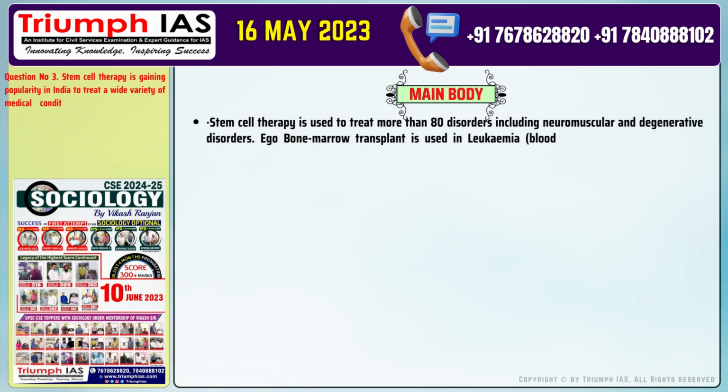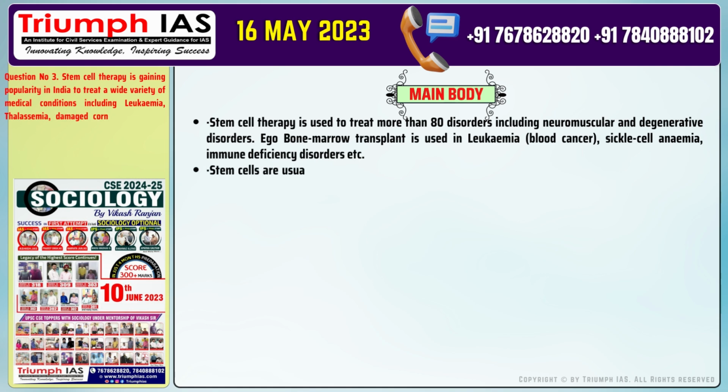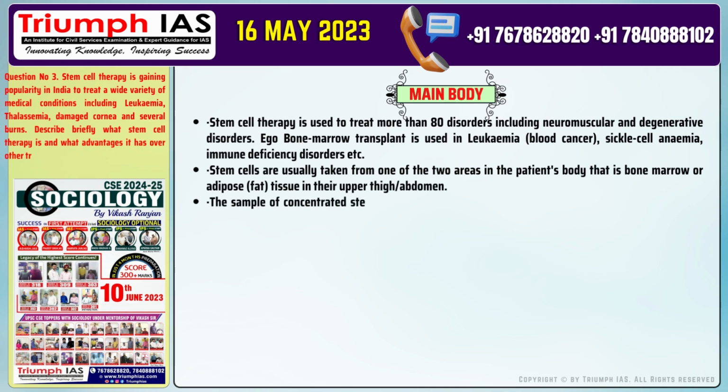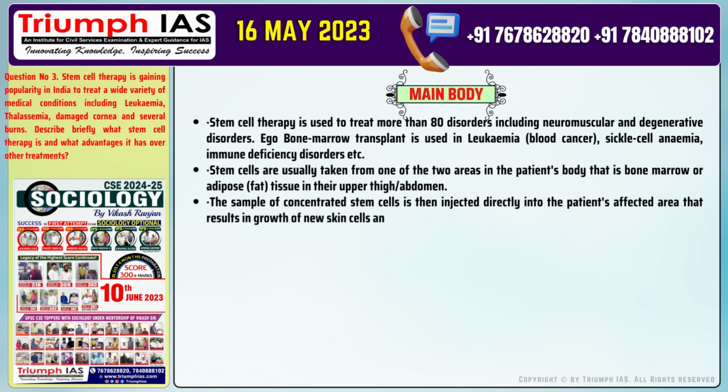E.g., bone marrow transplant is used in leukemia, blood cancer, sickle cell anemia, immune deficiency disorders, etc. Number 2. Stem cells are usually taken from one of the two areas in the patient's body, that is bone marrow or adipose (fat) tissue in the upper thigh or abdomen. Number 3. The sample of concentrated stem cells is then injected directly into the patient's affected area that results in growth of new skin cells and connective tissues.